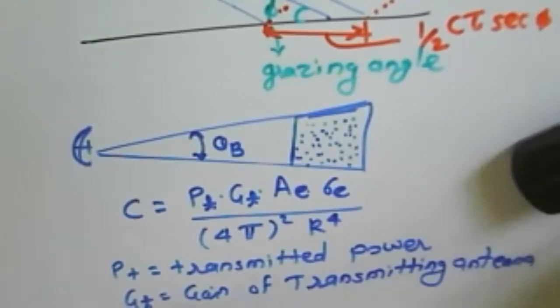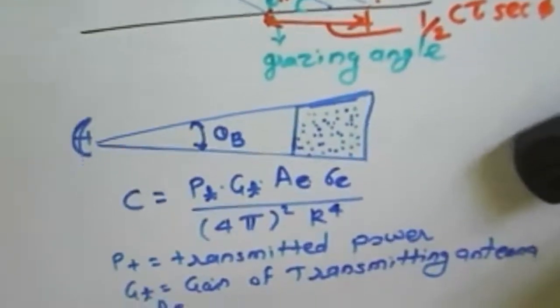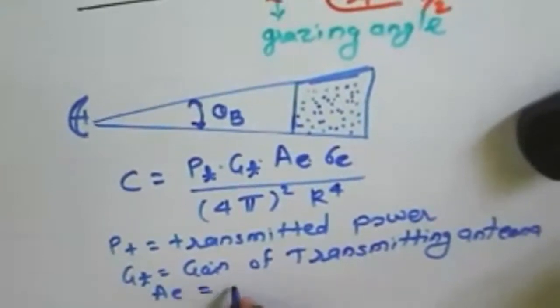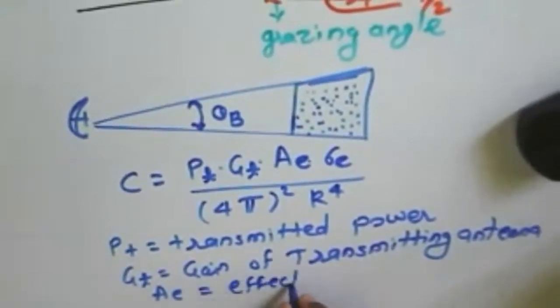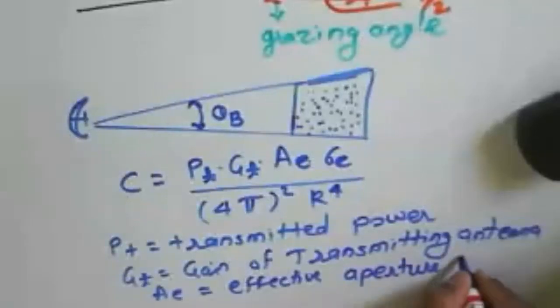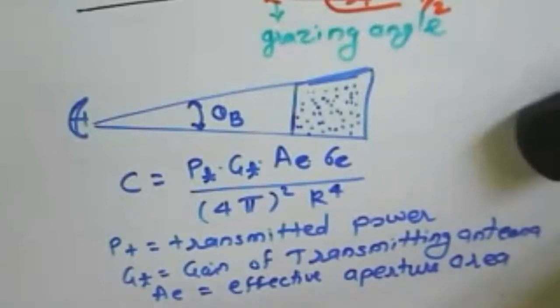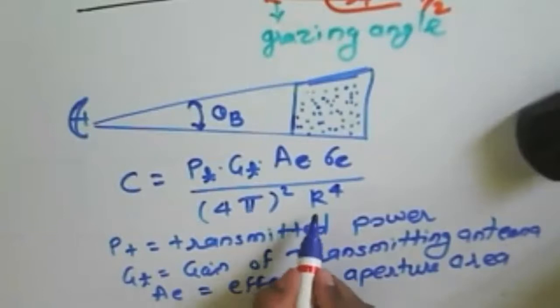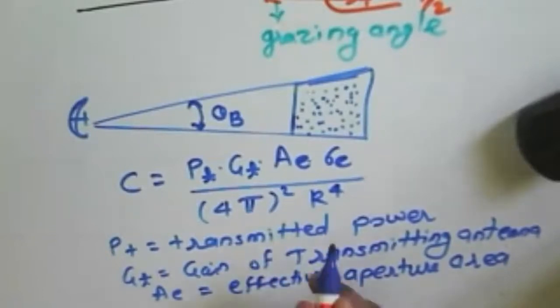Okay, that AE is nothing but equal to what? A effective aperture area of antenna. Okay, effective aperture area, and this R is nothing but the range here.